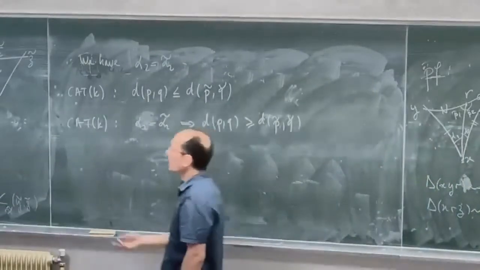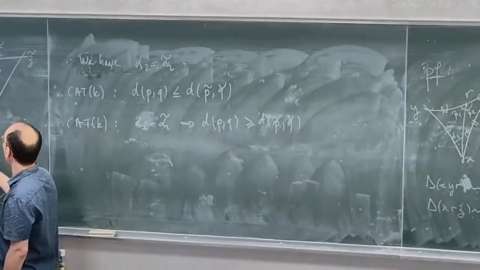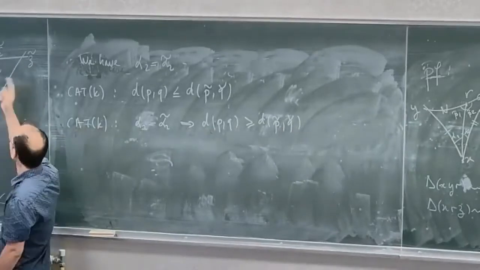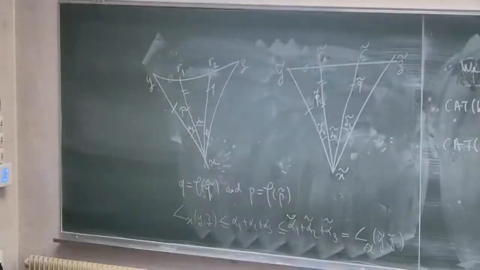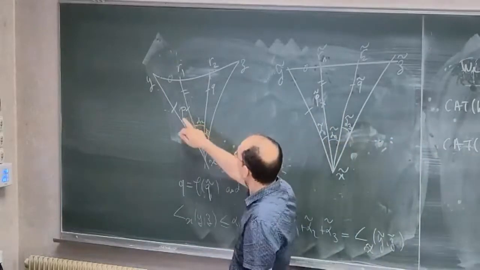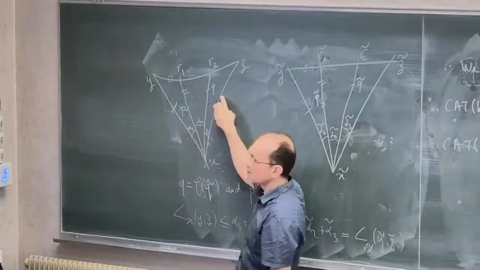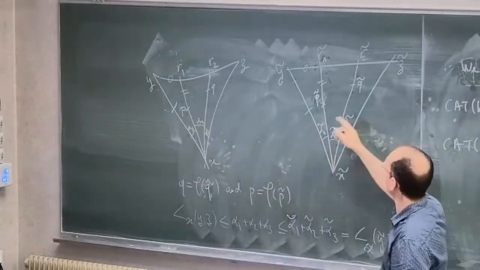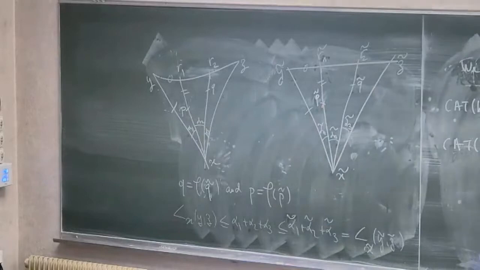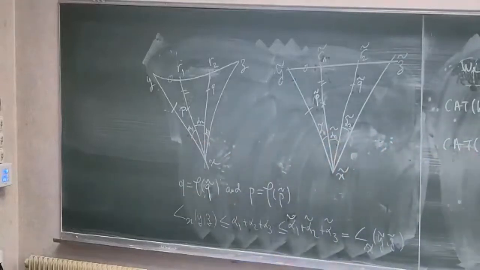And with this, I know that phi is an isometry from the convex hull of X tilde, Y tilde, Z tilde, which is just a triangle in the model space. And because it is an isometry, it sends geodesics to geodesics. And so if I take 2 points, for example, on the boundary, then the geodesic between these 2 points is the image of some geodesic from the convex hull here. And this implies that the image is convex here in the image, right?